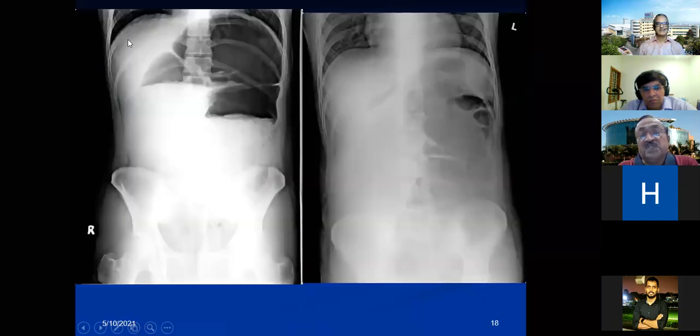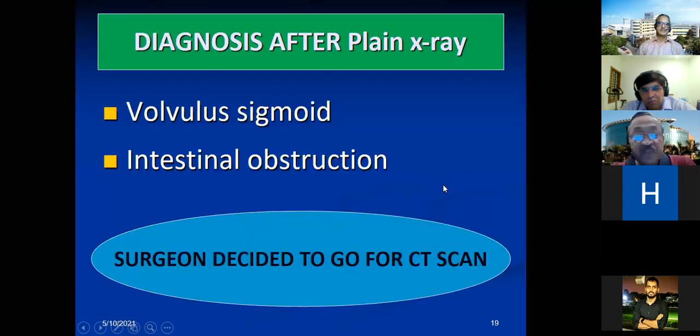So this is the erect picture. The erect picture can tell you about some obstruction. And in the supine position, you will see the advantage: you know the distal limit of the gas. That is one of the advantages in judging the level of the obstruction. So this is a colon. This is how we thought of a diagnosis, and this is how the working diagnosis came. I'm not trying to say this is the diagnosis. We need to have some diagnosis in mind and proceed.